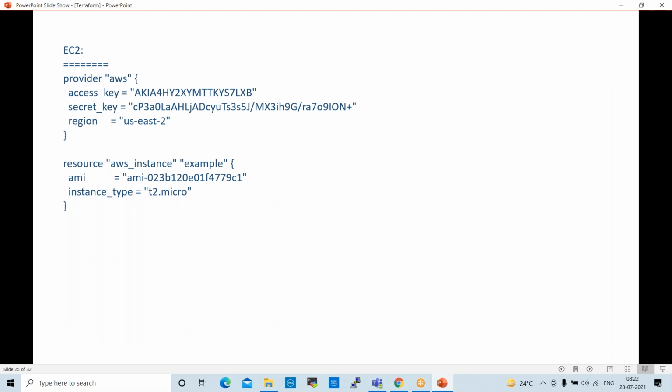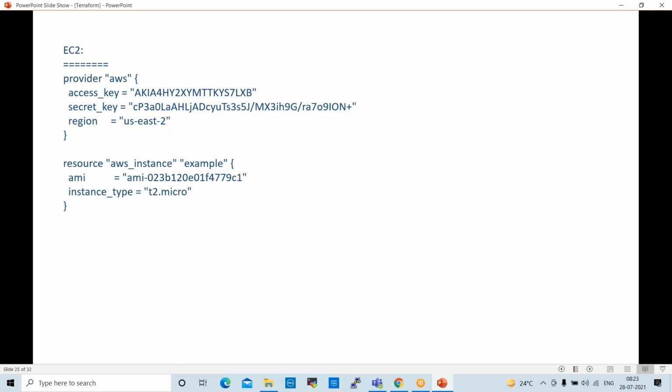So this is a TF script. This is the syntax. Provider is AWS. For example, I want to create infrastructure in AWS, so I need to give provider AWS. Then access key, secret key. What is this? This is very, very important. I want to create a server in cloud. How will the connectivity be? I install Terraform in my laptop and I want to create infrastructure in cloud using Terraform. How will the connectivity be?